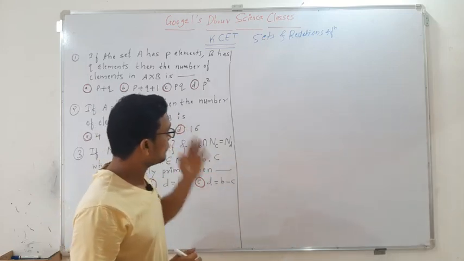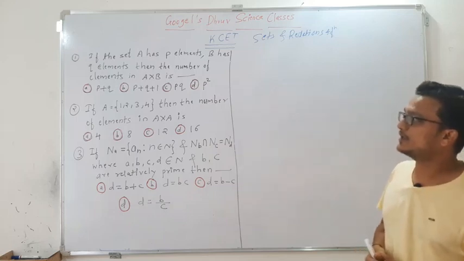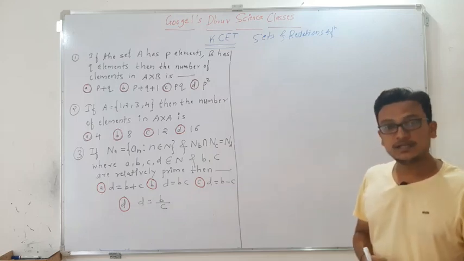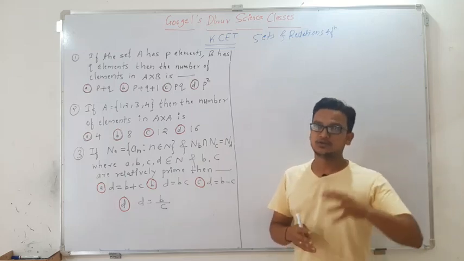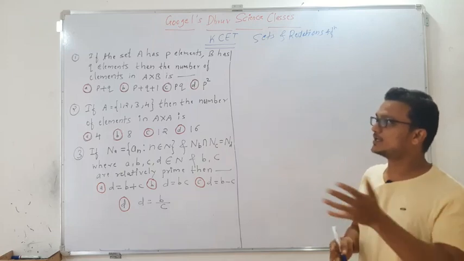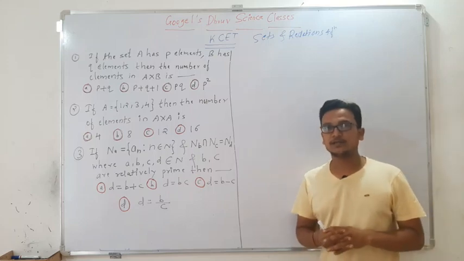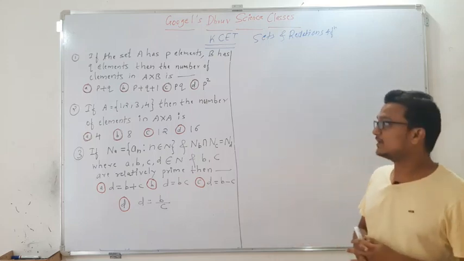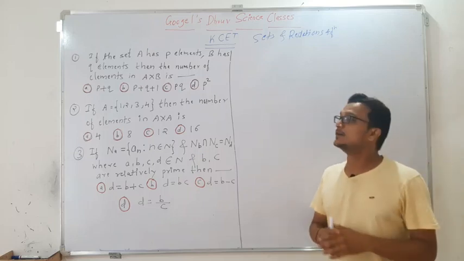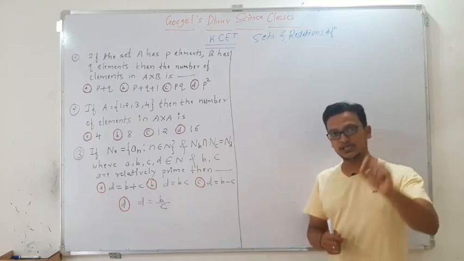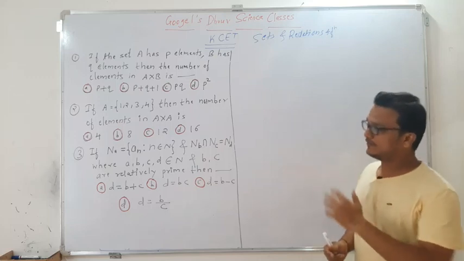So here on sets and relations, I have written some questions now. So we will deal with these questions. See, as we solve the questions in the theoretical part for the theory exam, we are not going to use the same method here, because to deal with these competitive exams, 60 questions we have to attempt in 1 hour. So if you calculate the time, then one question we have to solve in 1 minute. Therefore we have to use some keys to open that lock, or you can say to find out the solution. So the first question is here: